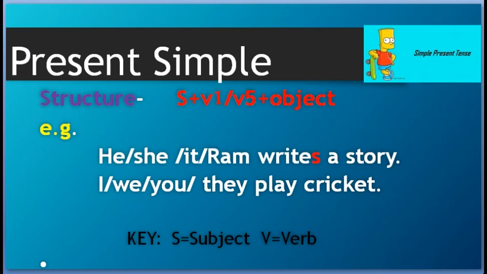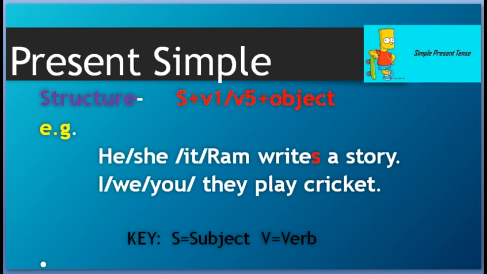V refers to verb, and V1 refers to first form of the verb, and V5 is fifth form of the verb. But don't get confused, because V1 and V5 are nothing but plural and singular forms. V1 is plural form without S, and V5 is singular form with S.